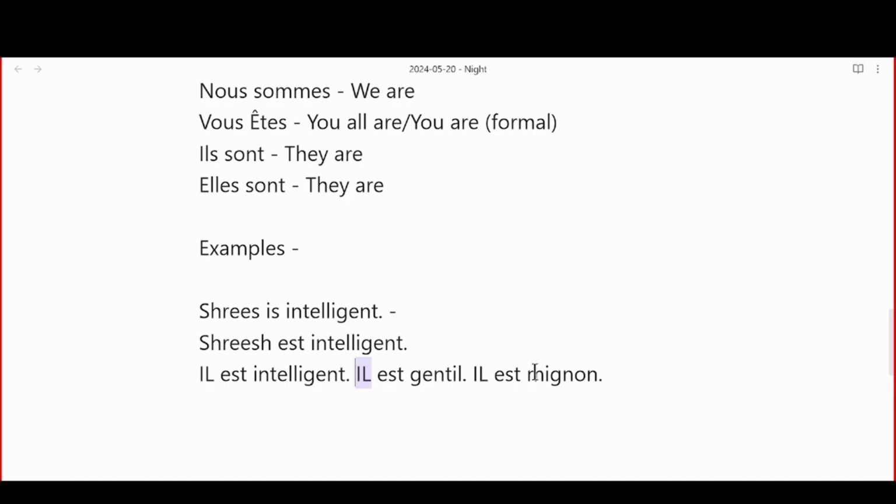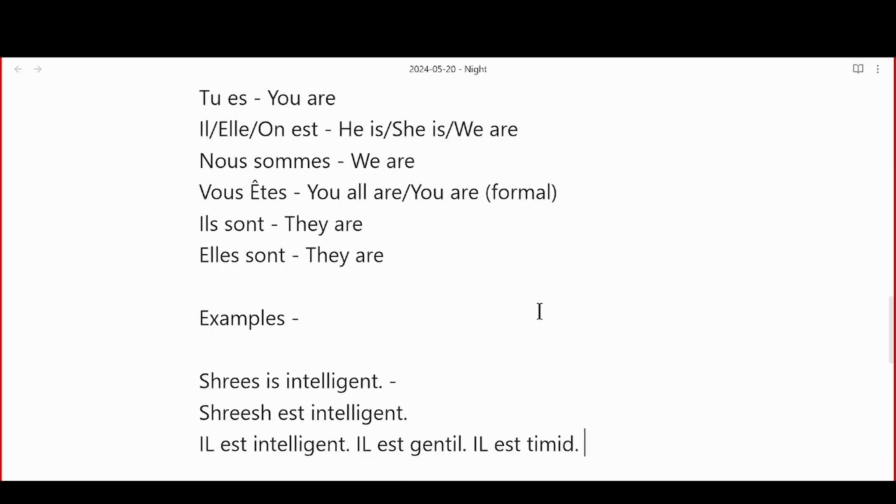By the way, this is not shy. This is cute. I should probably use shy here. Timid. Il est timide. Timid is a word in English as well. He has a timid personality. So, timid. Got it, guys? Why do we use subject pronouns? Any questions, Shrish, Priyanka? All good?